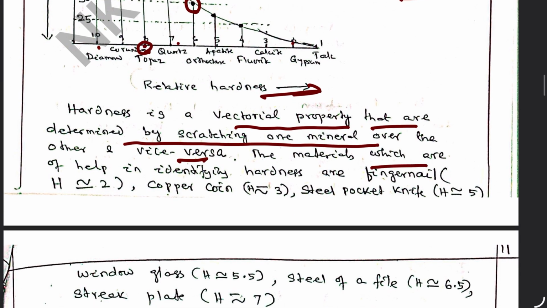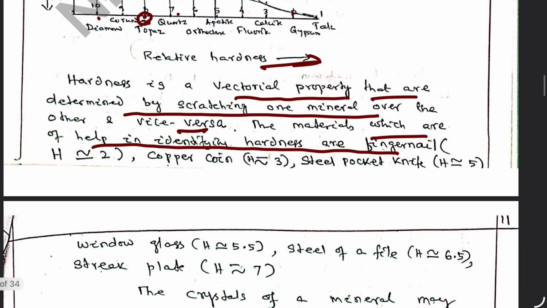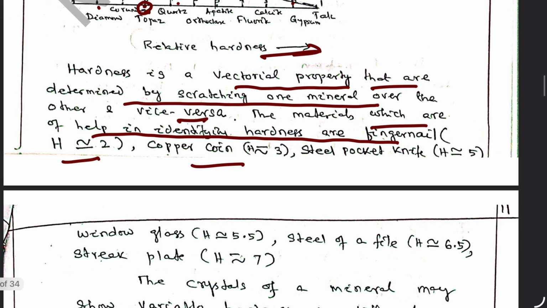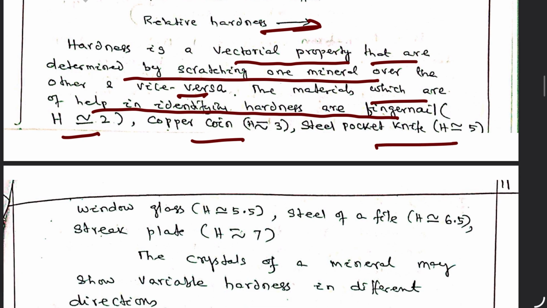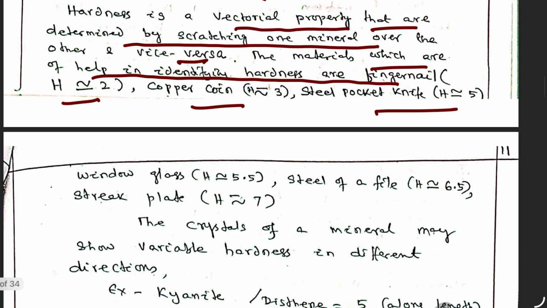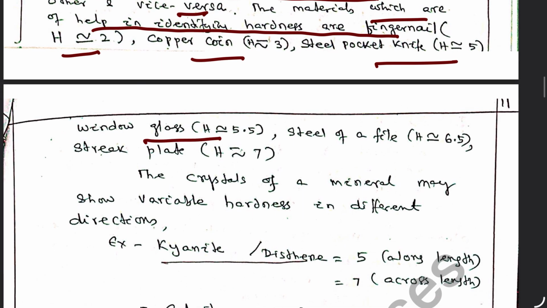The materials which help in identifying hardness are the fingernail. Generally, minerals having hardness less than 2 can be scratched by a nail. A copper coin can indicate the hardness of a mineral up to 3. A steel pocket knife can indicate hardness up to 5. Window glass has hardness 5.5. The steel of a file has hardness 6.5. And a streak plate has hardness 7.